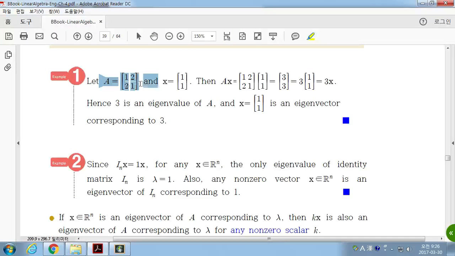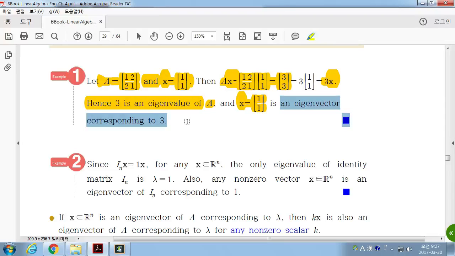So suppose we have A and x like this, then Ax is what? 3 times (1, 1). So here A times x is equal to 3 times x. So 3 is an eigenvalue of A, and x = (1, 1) is an eigenvector of A corresponding to the eigenvalue 3. That's it.